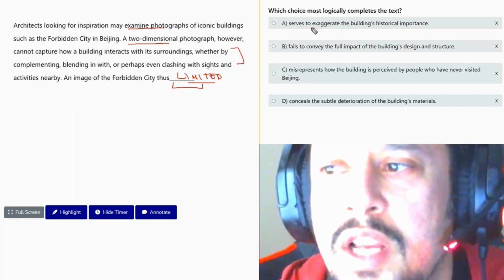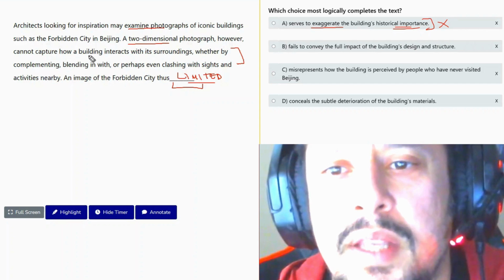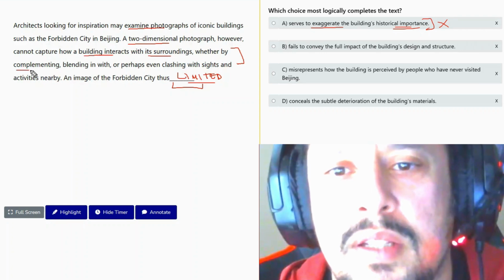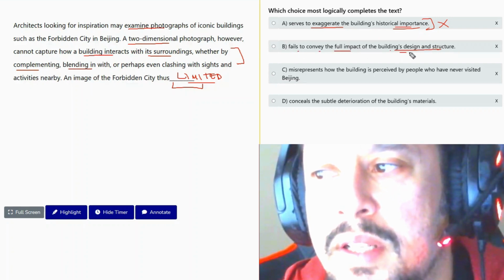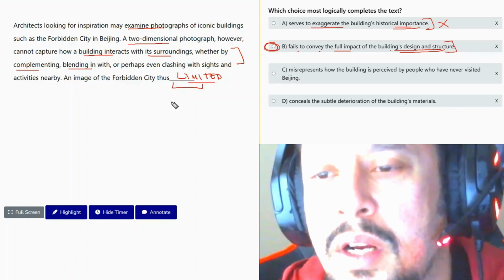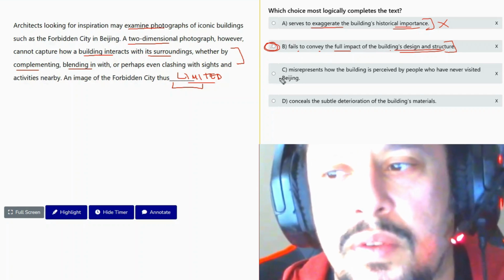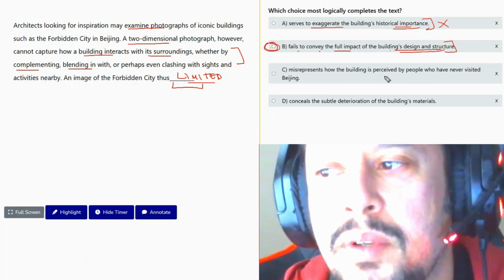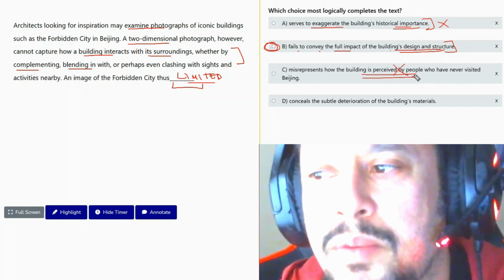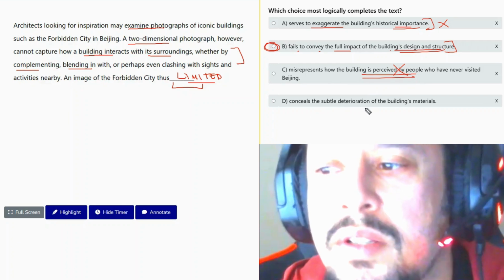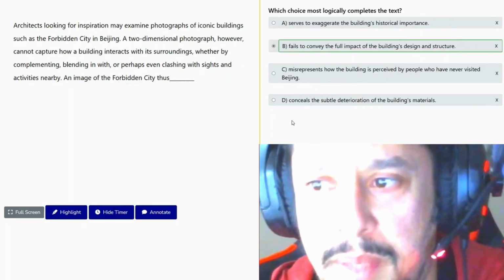It serves to exaggerate the building's historical importance. No, right? We want to talk about how it's limiting the building's interaction with its surroundings, how it's complementing, how it's blending. Fails to convey the full impact of the building's design and structure. We're going to go with answer B here because you don't see the full impact of design and structure. You don't see how it interacts with other things. Answer C misrepresents how the building is perceived by people who have never visited. We're not talking about the perception of people, off topic. Conceals the subtle deterioration of the building's materials. Again, this is off topic. So here we're going to go with answer B.